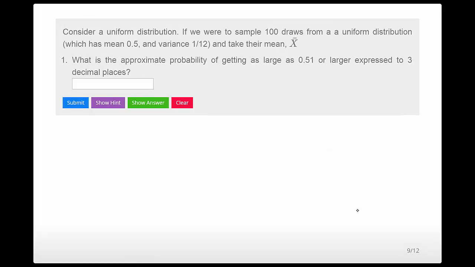Okay, now let's do this question, which is a central limit theorem question. Consider a uniform distribution. If we were to take 100 draws from a uniform distribution, which has mean 0.5 and variance 1/12, so I give you that, and I take their mean, x bar, what's the probability of getting an x bar as large as 0.51 or larger, expressed to 3 decimal places? So we don't know much about the means of uniform distributions exactly, but we do know that they should be approximately normally distributed. So let me switch over to R, and we'll just try and do it.